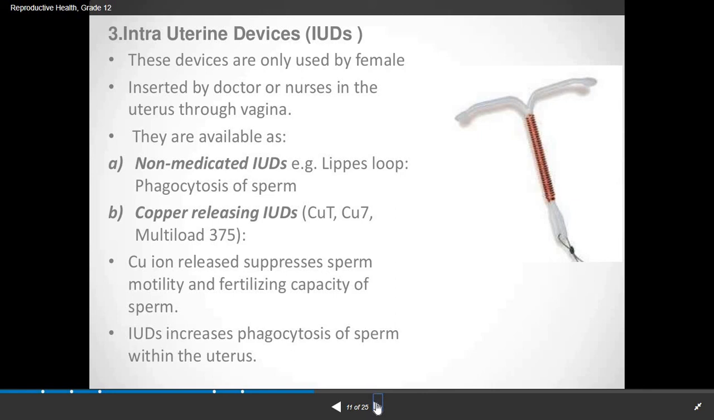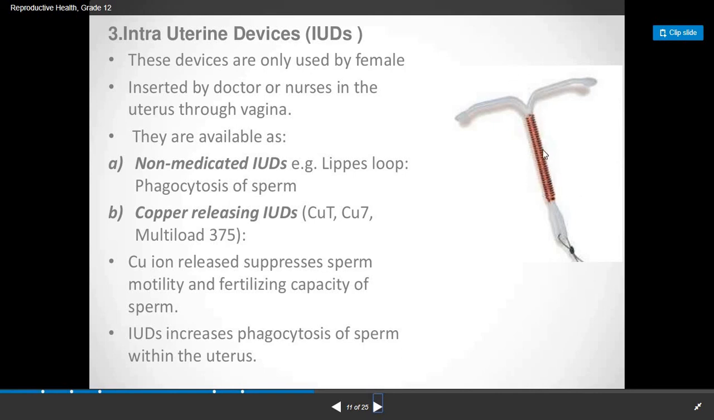Second, copper releasing IUDs. Examples are CuT, Cu7 and Multiload 375. The copper ions released suppress the sperm motility and the fertilizing capacity of the sperm. IUDs increase phagocytosis of sperm within the uterus. Now here you can see, students, the structure of the copper T. Why is it given this name? Because of the T shape, and here you can see the copper wire.